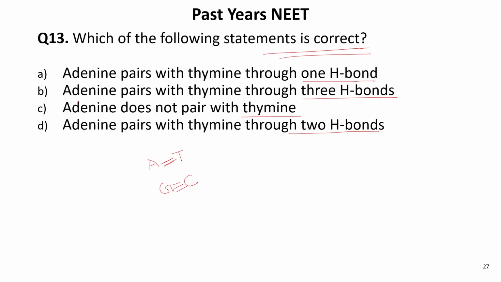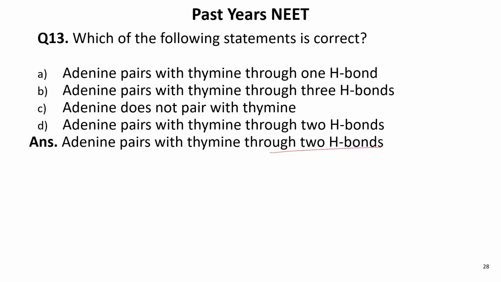So adenine pairing with thymine through three hydrogen bonds is incorrect. Adenine pairing with only one hydrogen bond is incorrect. Adenine does not pair is totally incorrect. Adenine pairing with thymine through two hydrogen bonds is correct. So option D is correct: adenine pairs with thymine through two hydrogen bonds.